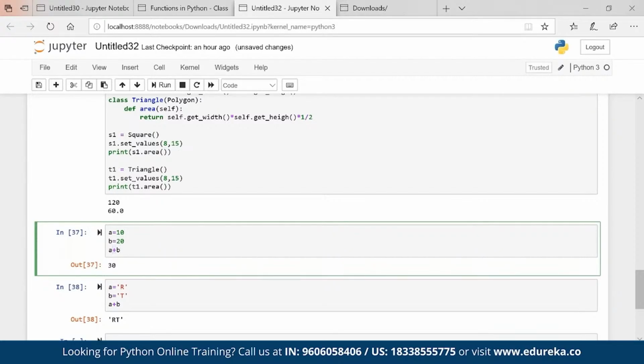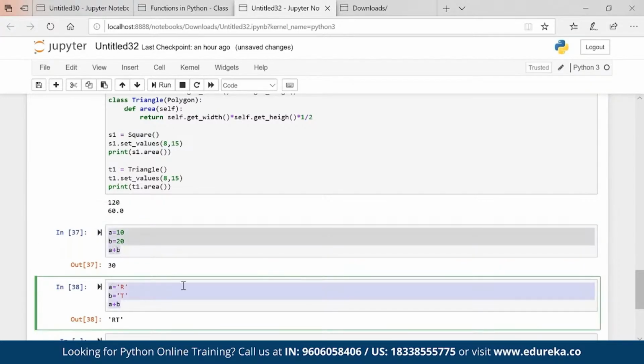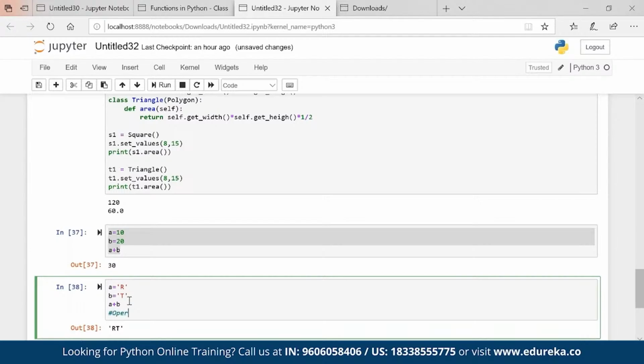If I am using integers, then it is adding up the values. If I'm using strings, it is concatenating the values. And this type of concept is known as operator overloading. So in polymorphism, there is a concept of operator overloading.